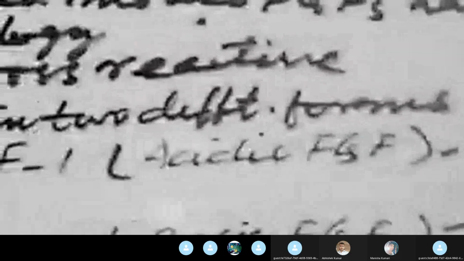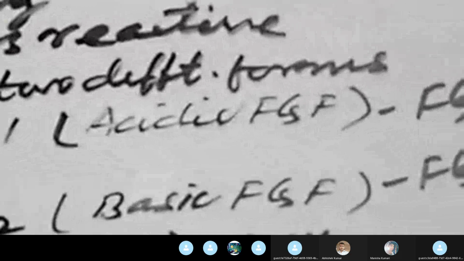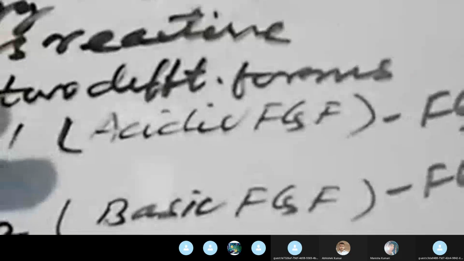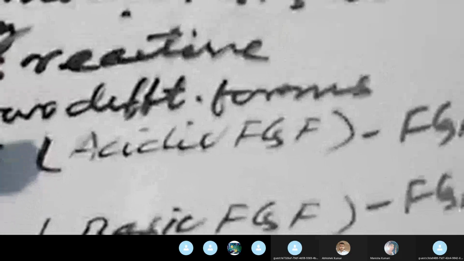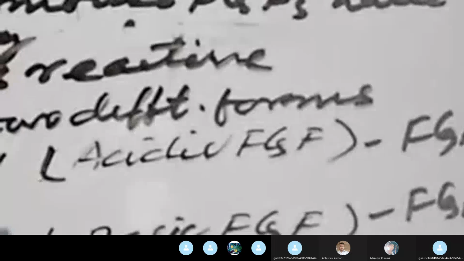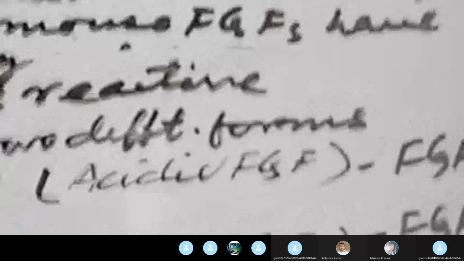The receptor for FGF is an RTKase, receptor tyrosine kinase. You all know that protein tyrosine kinases are of two types, RTKase and CTKase. RTKases are membrane located, and CTKases are found in the cytoplasm.